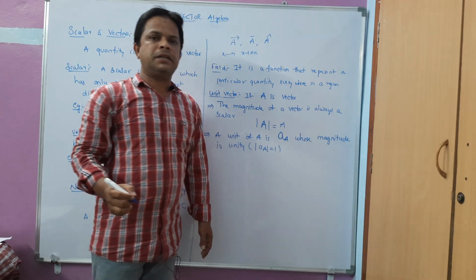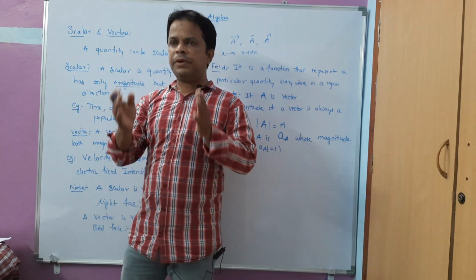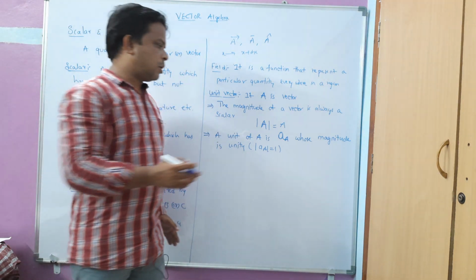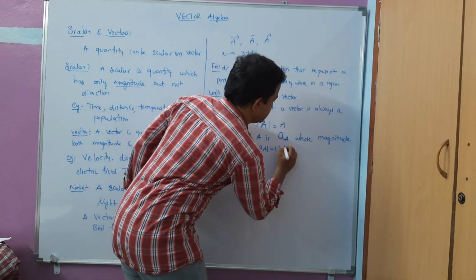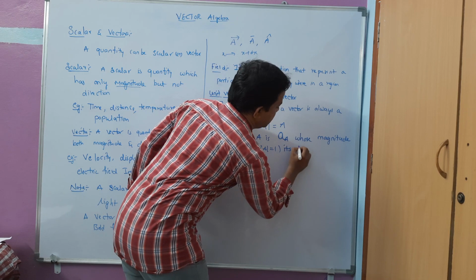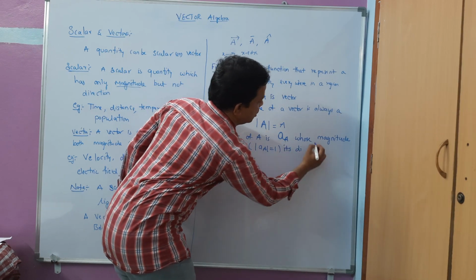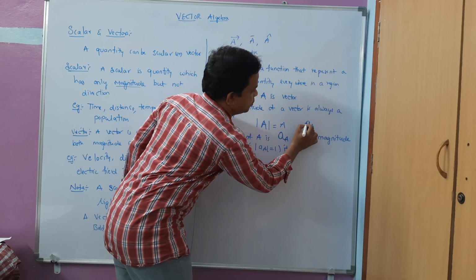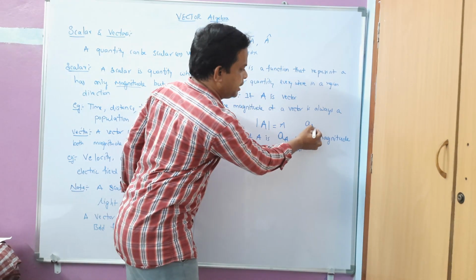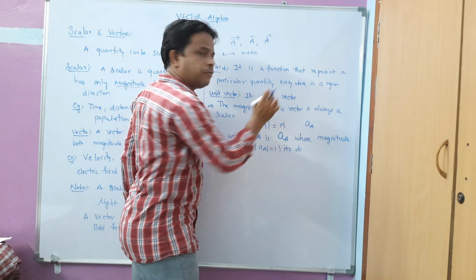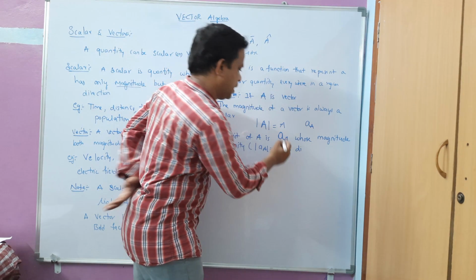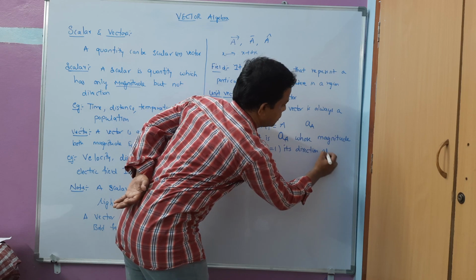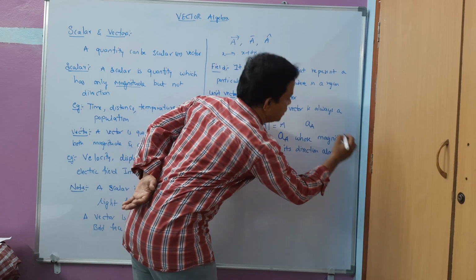So we write the modulus of a sub A is 1, and its direction is along A. In this representation, small a is the unit vector and its direction is along capital A.